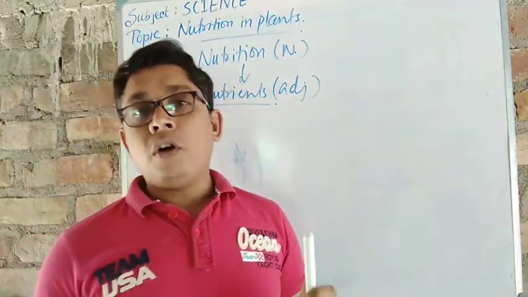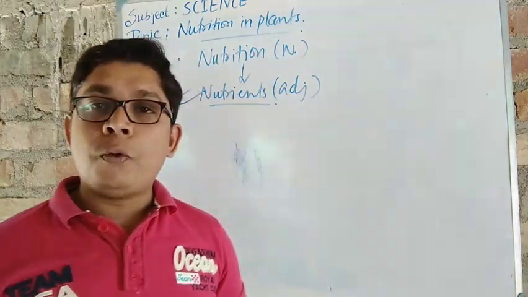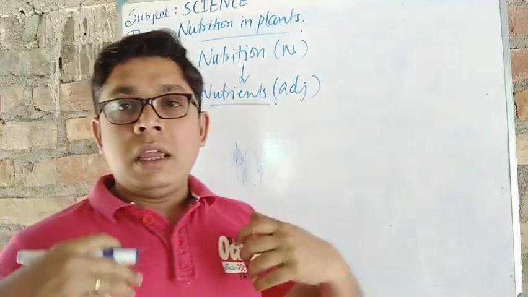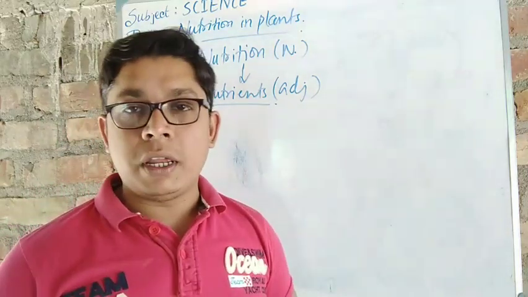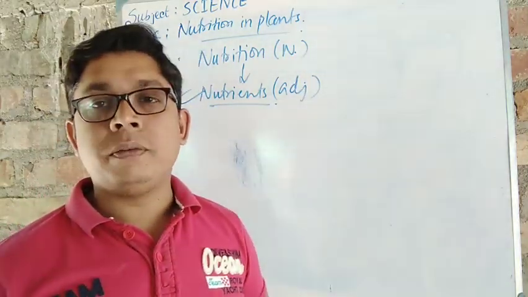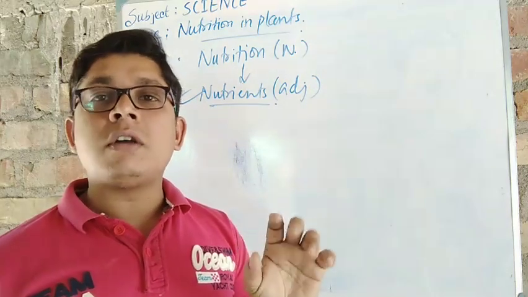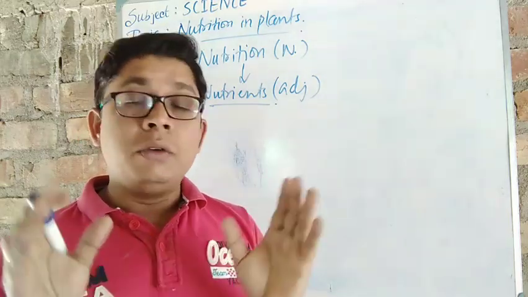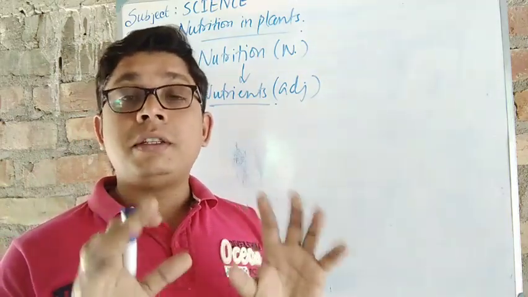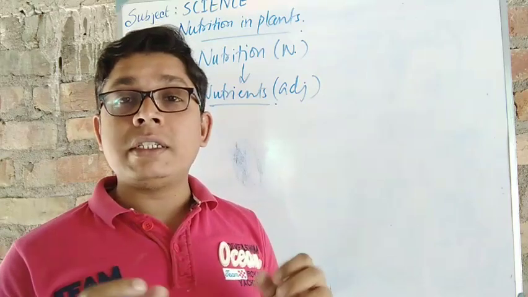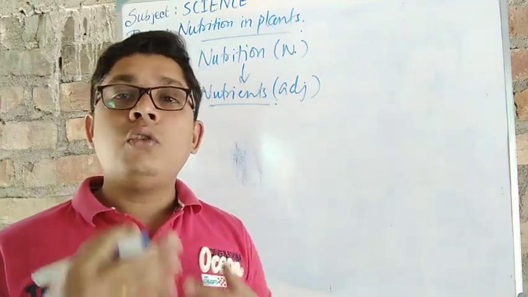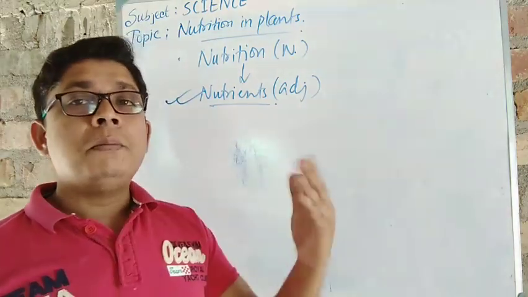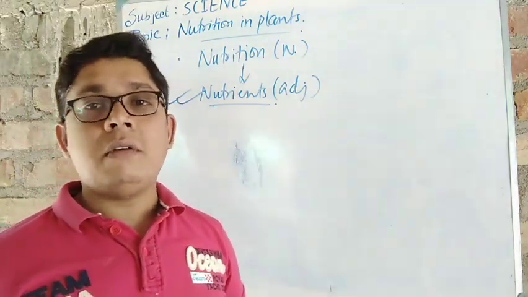So the mode through which different components are taken by an organism, and it functions in their body, is known as nutrition. Nutrition is a process of intaking all kinds of components by an organism in their body to function properly. Being plants also, they need different types of nutrition.